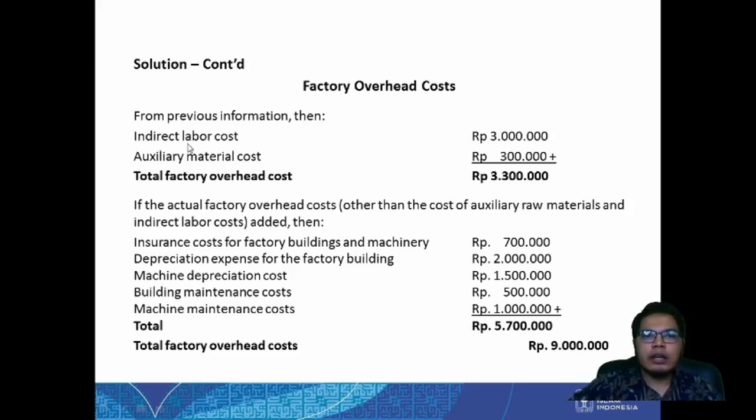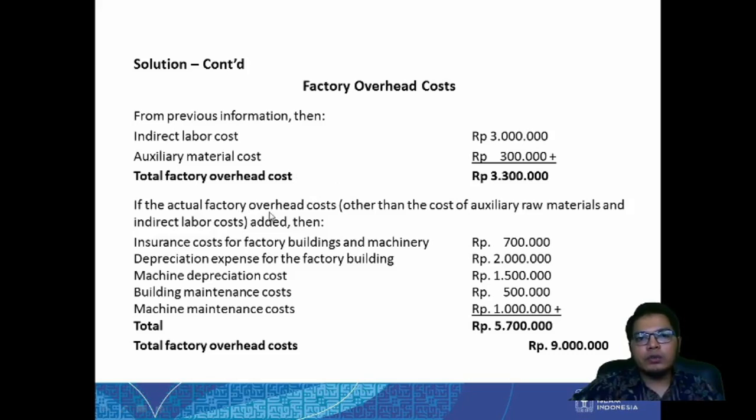It can be indirect labor cost, it can be the indirect material cost, supporting auxiliary material cost. So we know the data, this is the total factory overhead cost. So if there is only these costs, then this is the factory overhead cost.